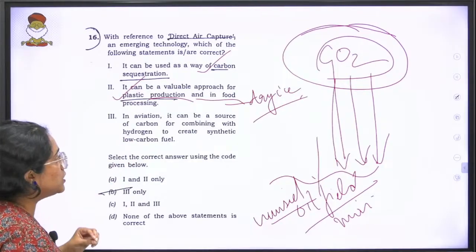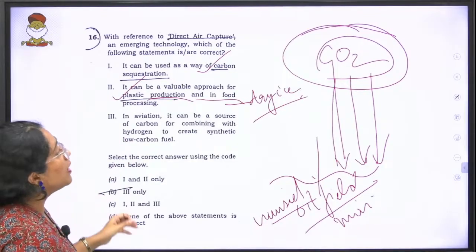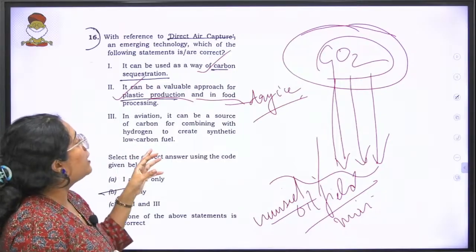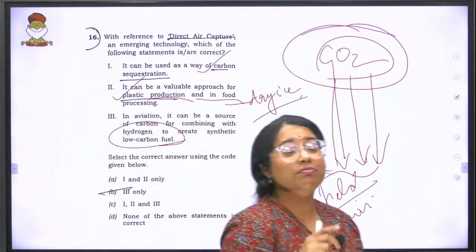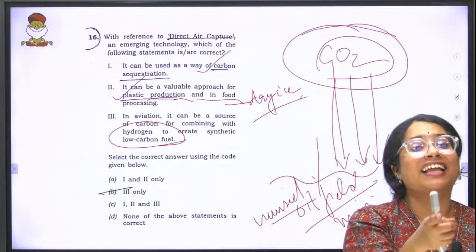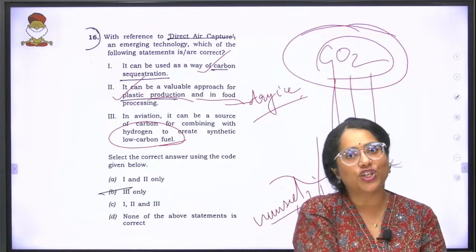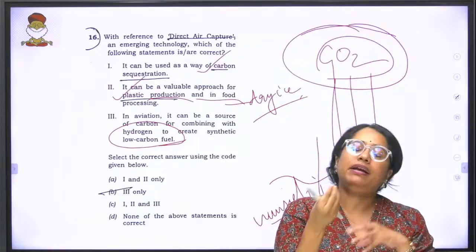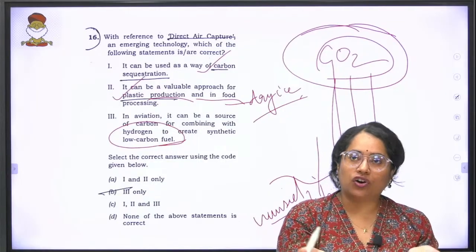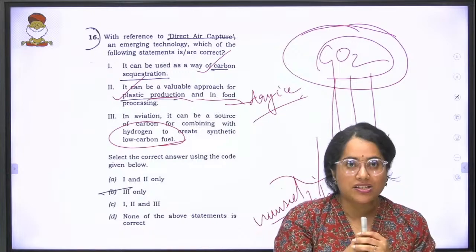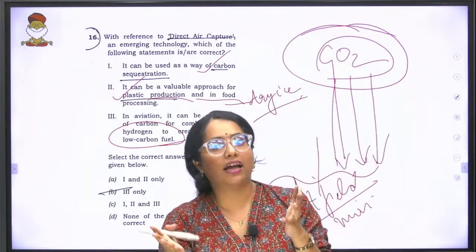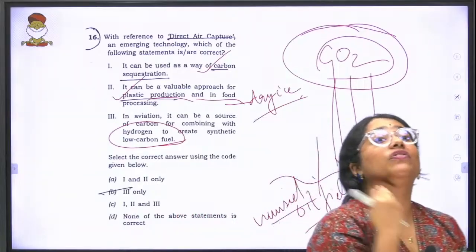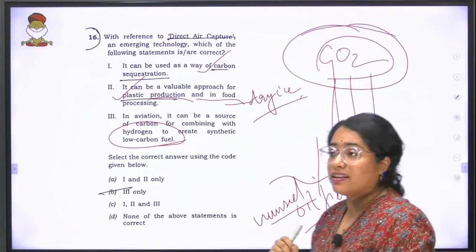In aviation, it can be a source of carbon for combining with hydrogen to create synthetic low carbon fuel. Very important, because one other thing that this year we were focusing on was decarbonization of your airline industries. So the decarbonization of shipping, decarbonization of airlines. When you look at decarbonization of airlines, this is one thing that they are planning to do.